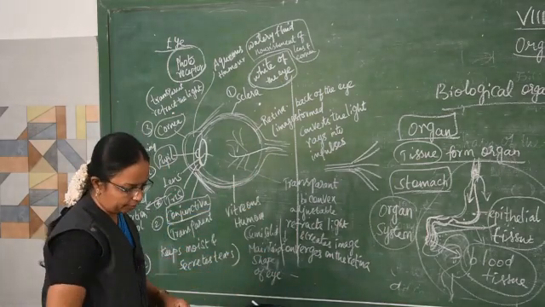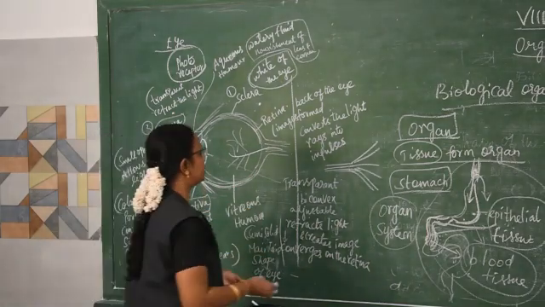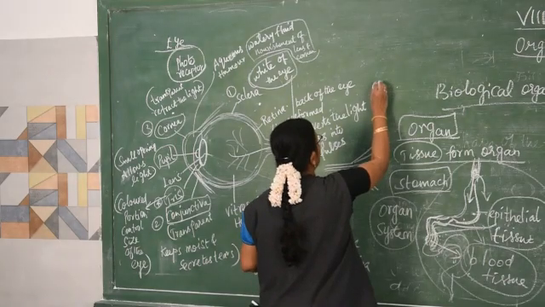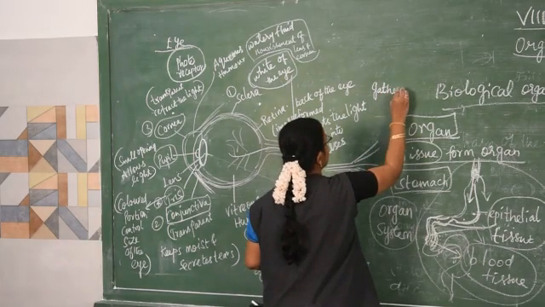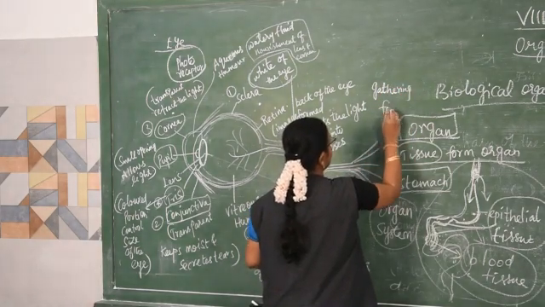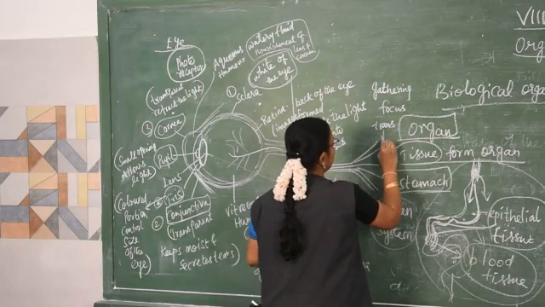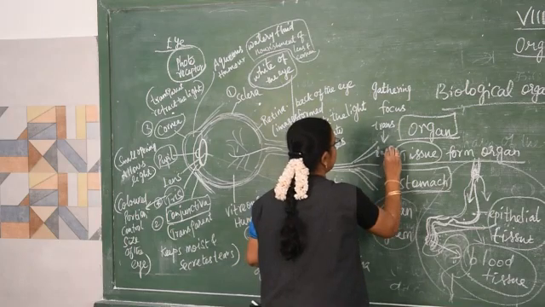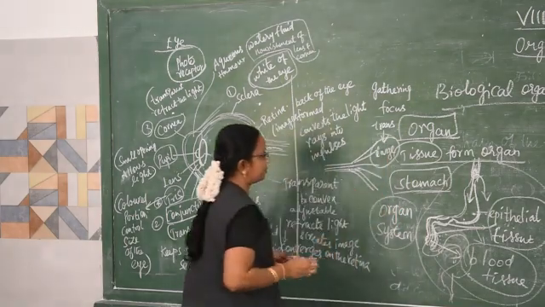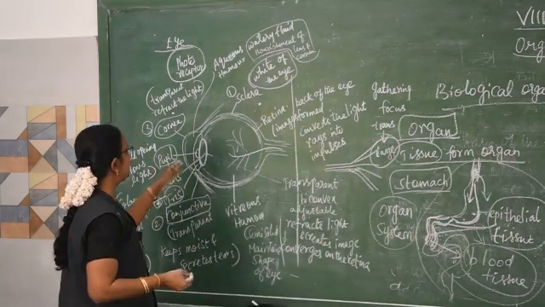After that, we are creating the images. So they gather the light, then focus, then transmit. After that, what will be formed? An image will be formed which can be seen by us. So this is the function of the eye.